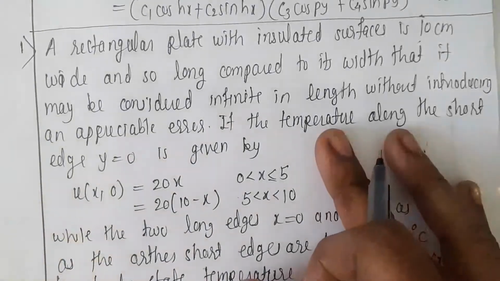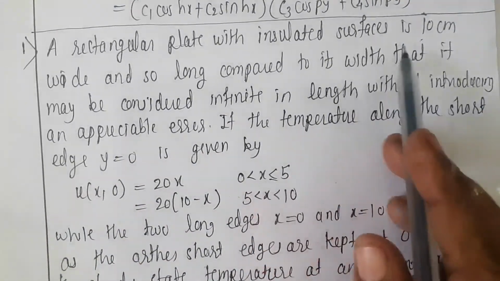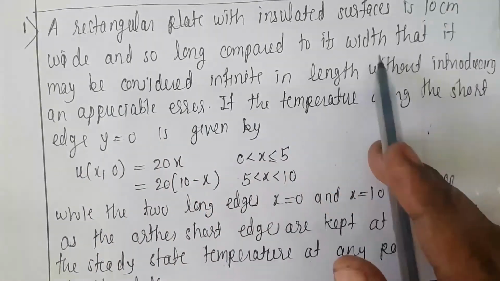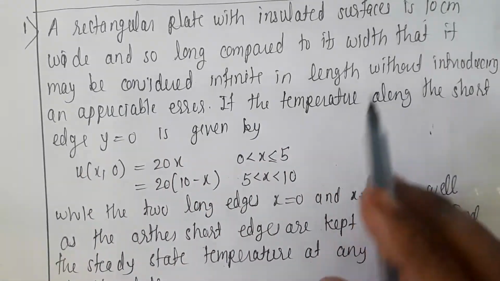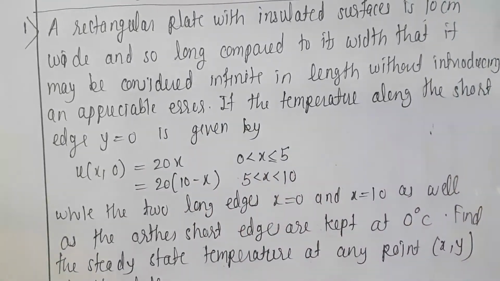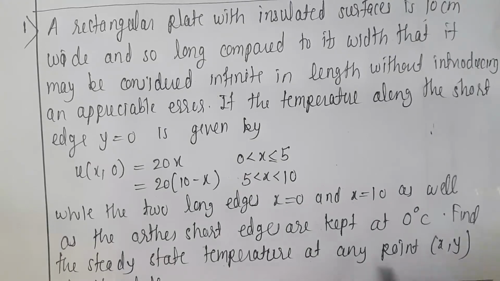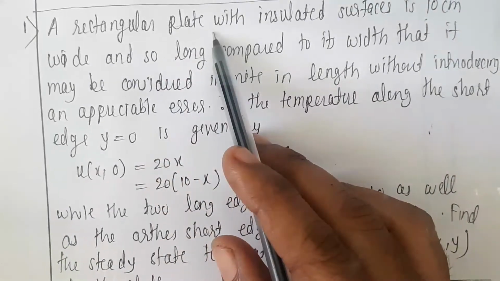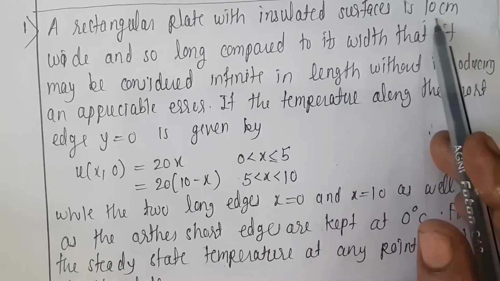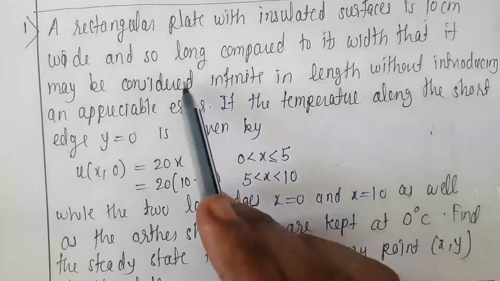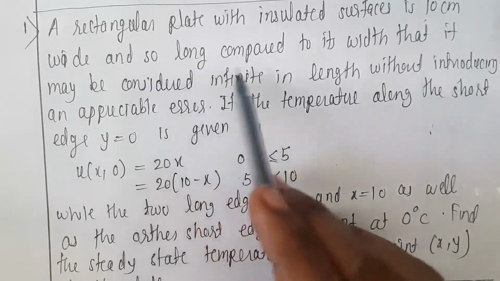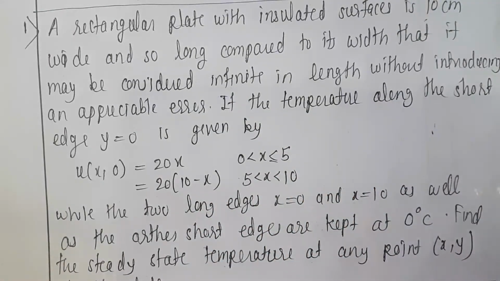The first example is a rectangular plate with insulated surface, 10 cm wide and so long compared to its width, that is, it may be considered infinite in length. So what is given to us? It is a rectangular plate whose width is given as 10 cm and whose length is so long. So long means the length goes to infinity.